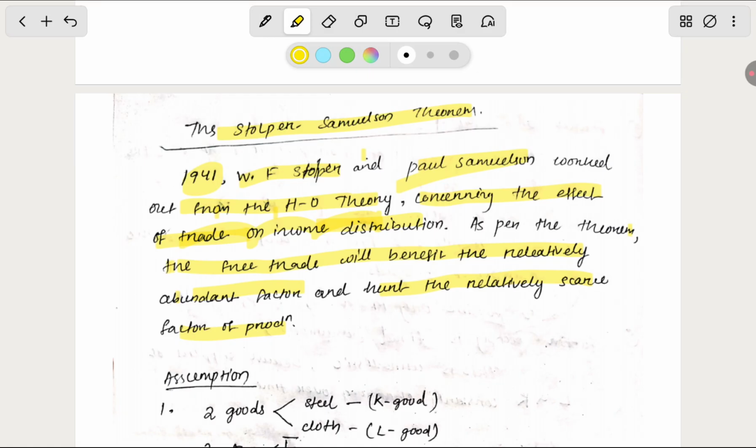Before the Stolper-Samuelson theorem, there is another theorem called the factor equalization theorem, which I have already discussed with you. It says that if the country is capital abundant, after the trade the country will become labor surplus because it exported capital intensive goods. As a result, capital becomes scarce and labor becomes high because it is importing labor intensive goods. After some time, there will be equilibrium between them. But the Samuelson theorem said that the country which is factor abundant will get benefited, and the country which is less factor abundant will get hurt.